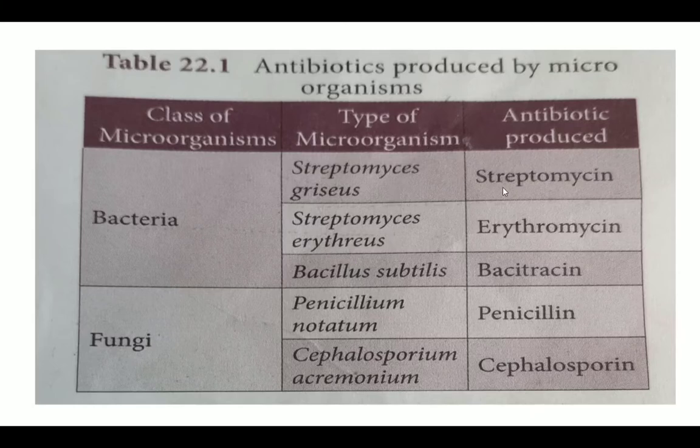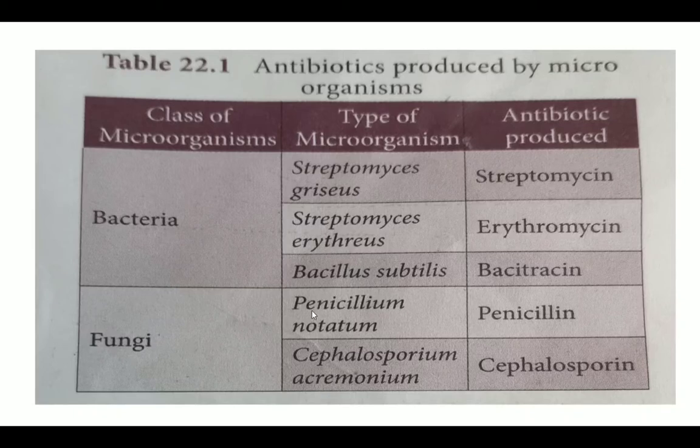Now few antibiotics are given for you here, which are produced from the microorganisms. See here, antibiotics are streptomycin, erythromycin, bacitracin, penicillin and cephalosporin. Streptomycin is prepared from the bacteria Streptomyces griseus. From Streptomyces erythraeus, erythromycin is prepared. From Bacillus subtilis, the bacitracin antibiotic is produced. So these three microorganisms are kinds of bacteria.